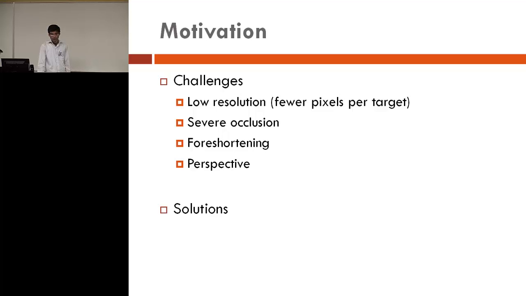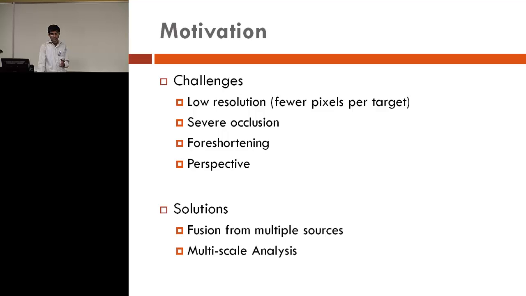So in order to come up with a solution, we propose two different things. First, we rely on multiple sources, which provide different information, and we fuse them later. The second is, since we do not know the correct scale of analysis, we do multi-scale analysis for this solution.